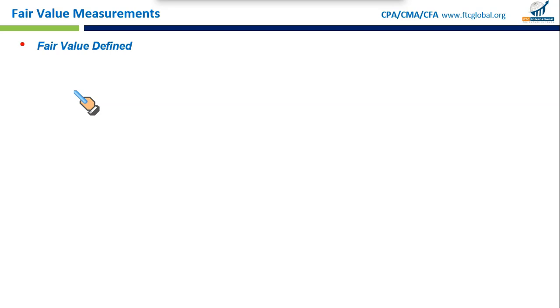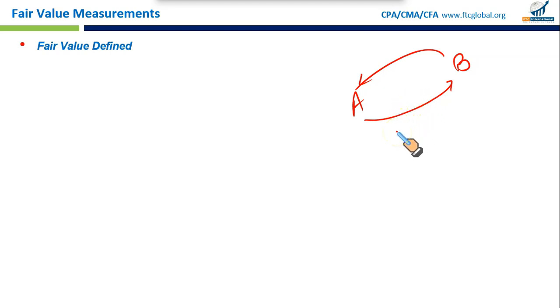Fair value defined. What is fair value? Let's say there are two parties, A and B. A sells a certain asset to B. The amount that B pays to A in an orderly sale, means there is no forced sale. A and B are not under any compulsion or under any distress. So the price that A receives and B pays, this is what you call the fair value. Right? So fair value is the price that would be received by A to sell an asset or maybe pay to transfer a liability in an orderly transaction. Orderly transaction means there is no stress, no problem with A and B to go for a forced sale, right?